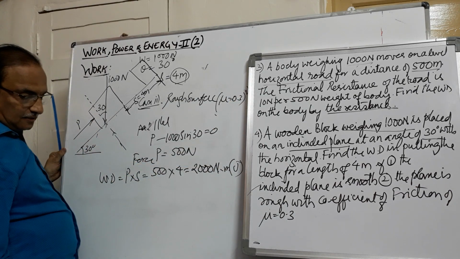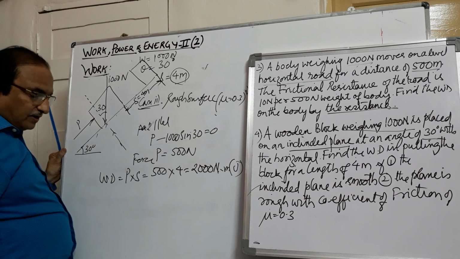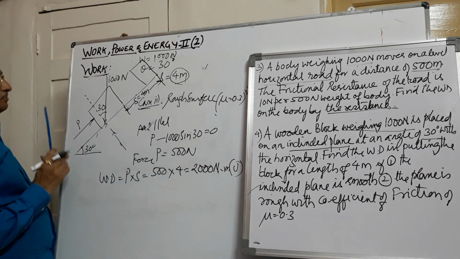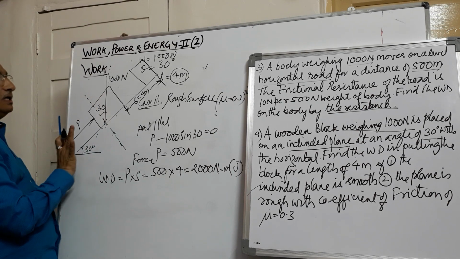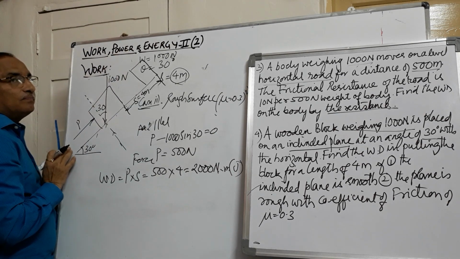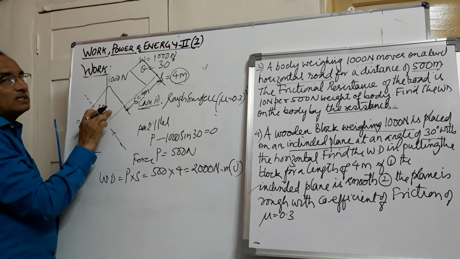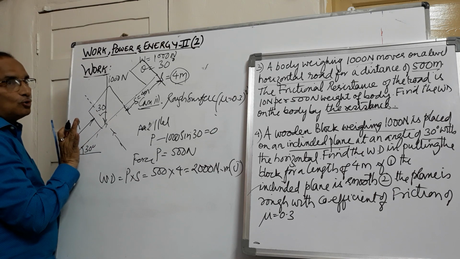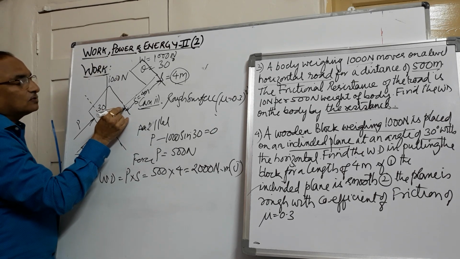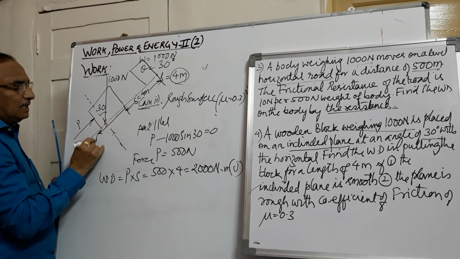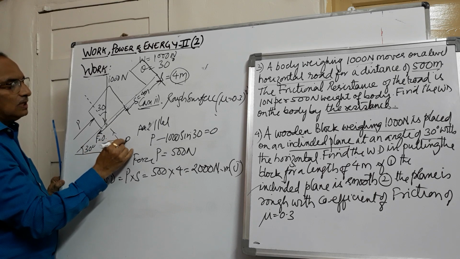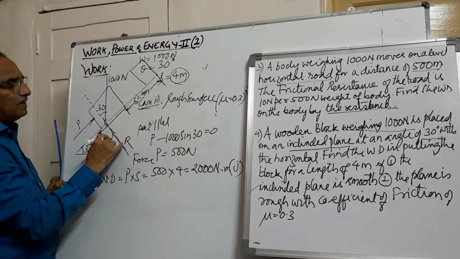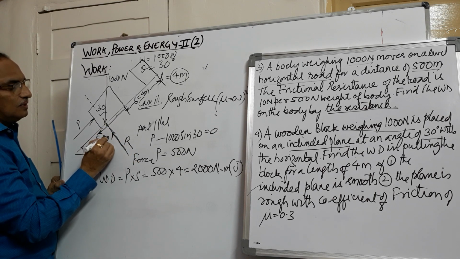If that is the case, again if I draw the free body diagram over here, P is the force that is applied, 1000 is the weight of the body, and the body is moving up. There will be friction between the surfaces of contact. If the body motion is upwards, the force of friction will be downwards, and this is F. We know force of friction is mu into the reaction R, which is acting perpendicular to the surface. So this will be 0.3 R.